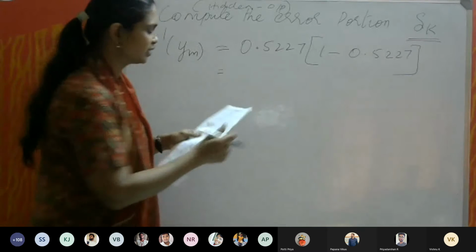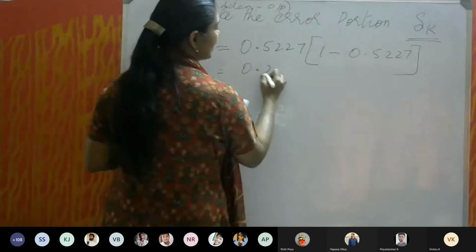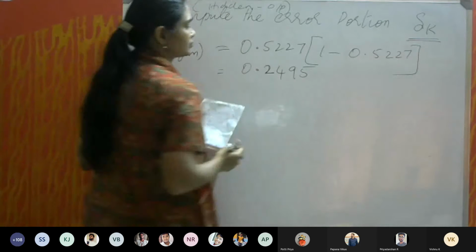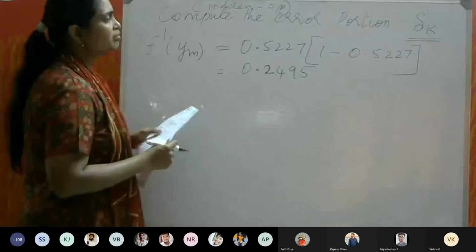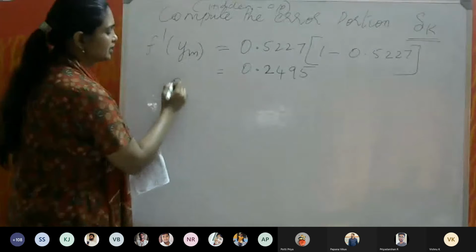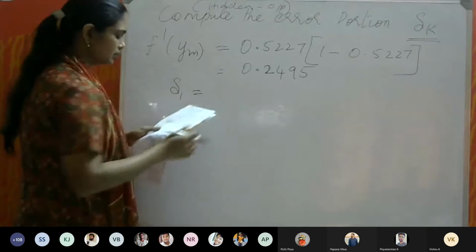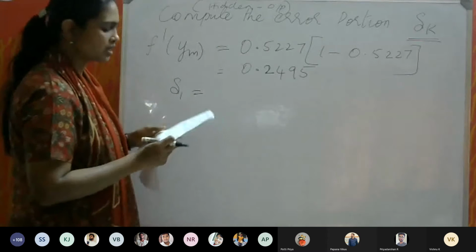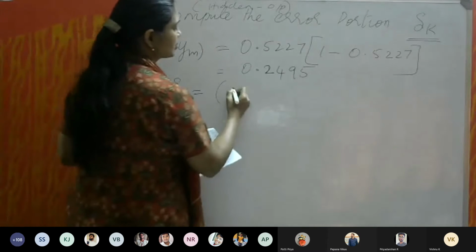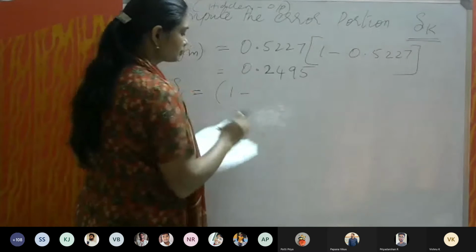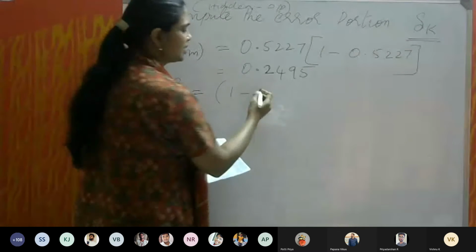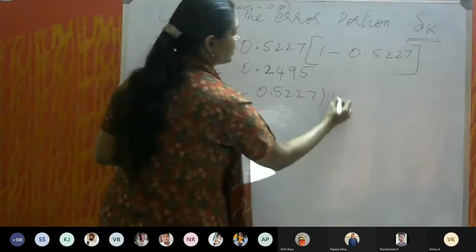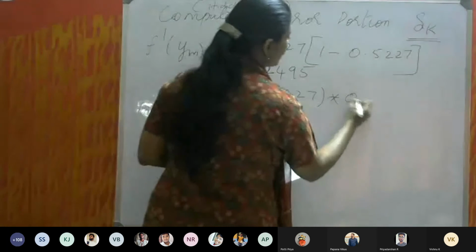So this will give the value 0.2495. Now we have to calculate the error quotient delta 1. If you want, you can write delta k also, but we can write delta 1 equal to t minus y, 1 minus 0.5227 into 0.2495.